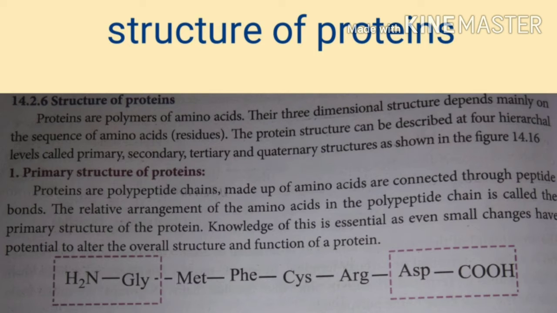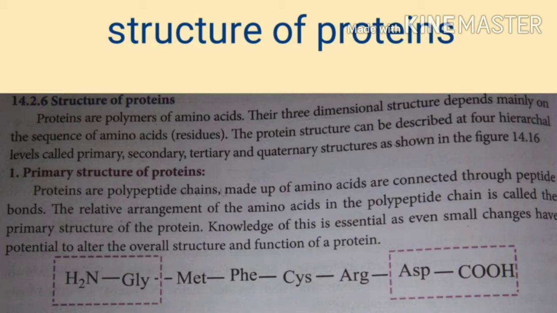Proteins are polypeptide chains made up of amino acids connected through peptide bonds. You know what a peptide bond is? The bond between the CO group and the NH group is what we call the peptide bond. You already know that. The relative arrangement of amino acids in the polypeptide chain is called the primary structure of protein. Knowledge of this is essential, as even small changes have the potential to alter the overall structure and function of protein. So this is the primary structure of protein.